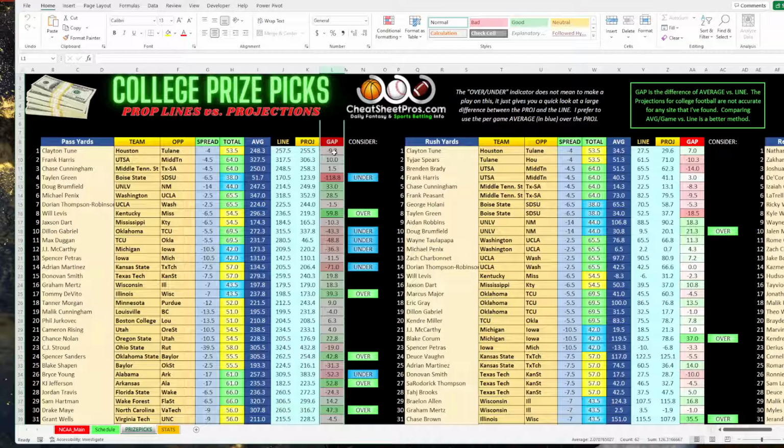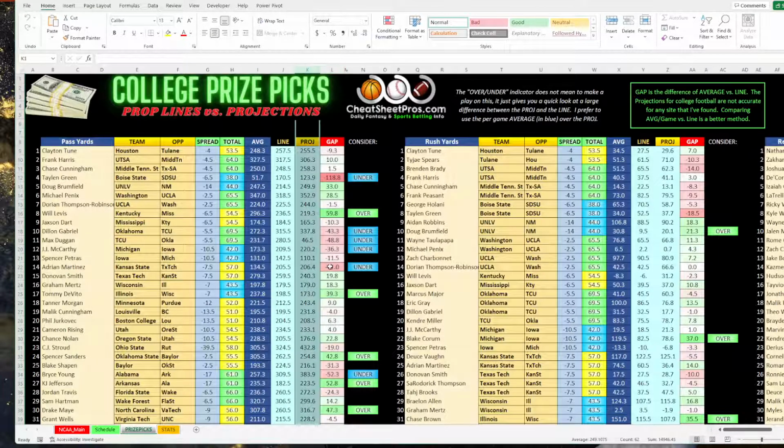However, it is maddening to me. I cannot find anyone that has a good projection system for college props. They are just so far off, it's just sickening. So one of the things that I'm going to do next week that I did on this sheet, I'm playing with it this week to see kind of what it does, but I really like it. So next week I'm going to flip it over to the difference between the average per game and the line. That's what the gap is going to show.